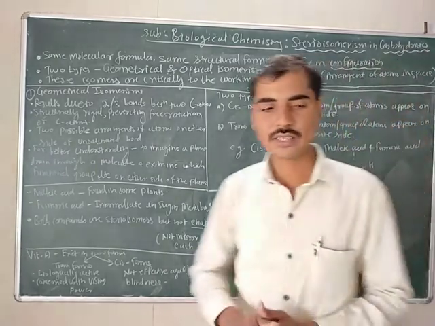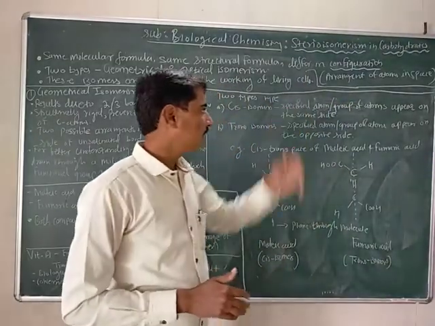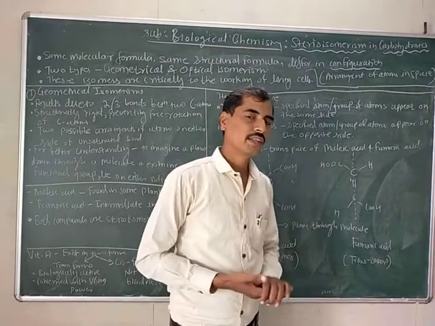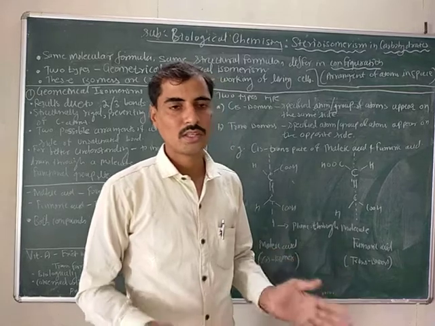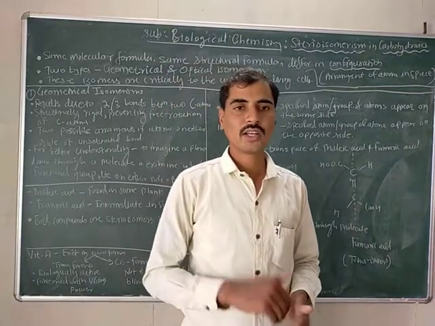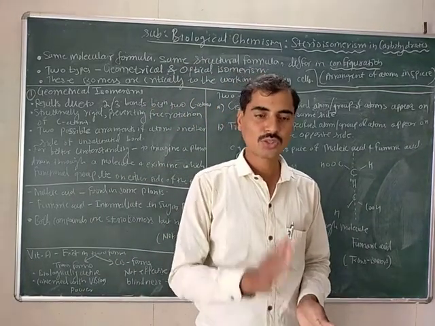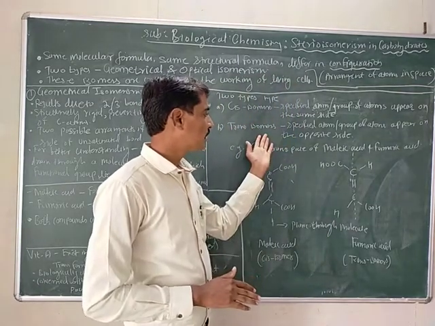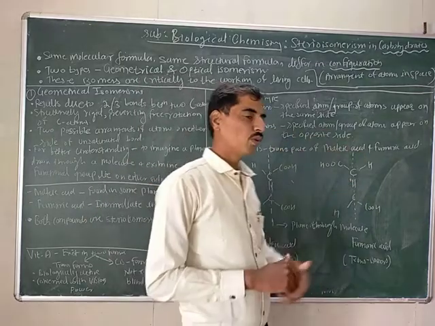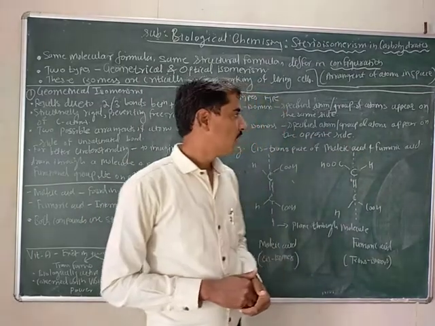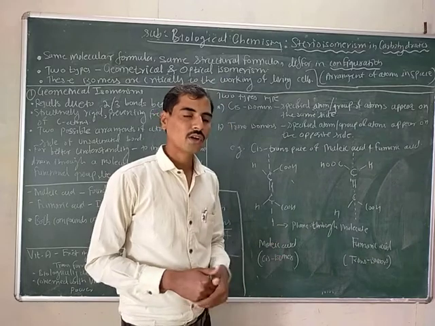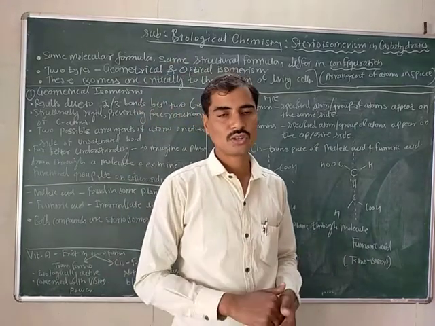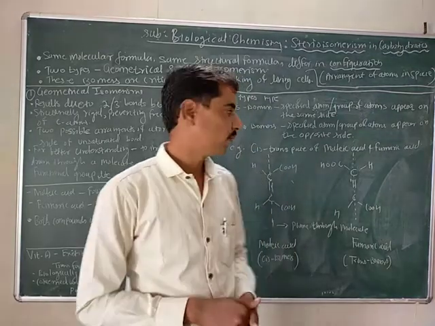In cis isomers, the specified atom or group of atoms appear on the same side of the imaginary plane drawn through the molecule, while in trans isomers, they appear on the opposite side of the plane.